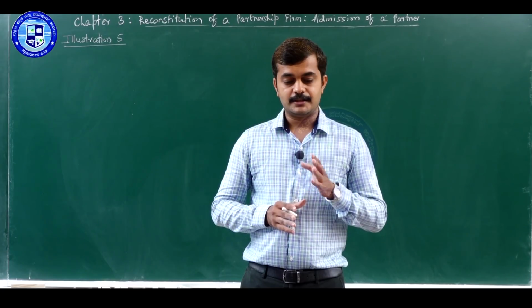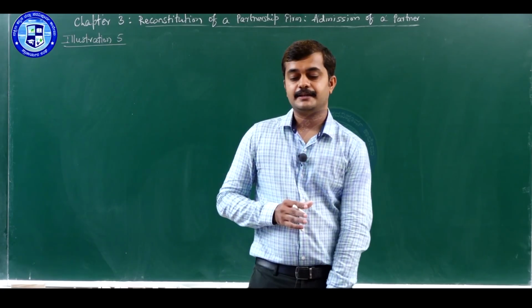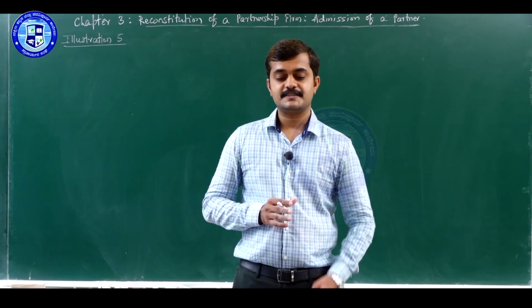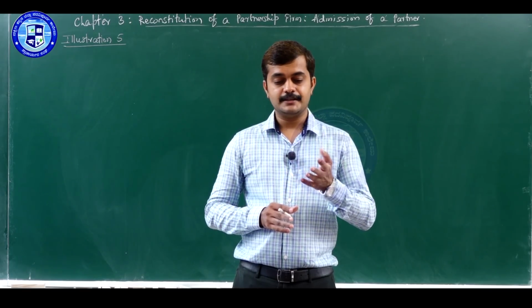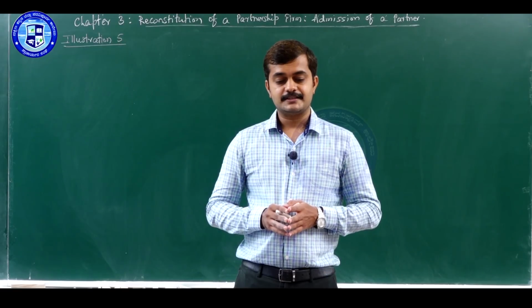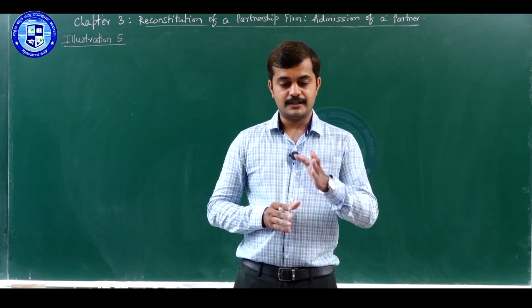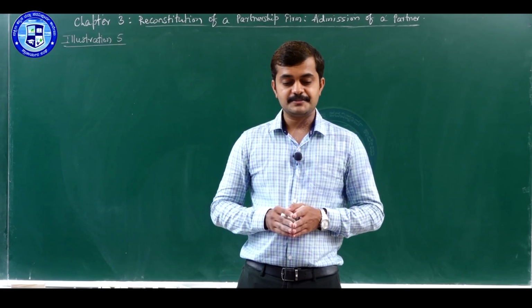Next, on 1st April 2017, Chandra is admitted into partnership for 1/6 share in profits on the following terms. So, they are going to add Chandra as a new partner to the firm, and the date is 1 April 2017. Terms are given.